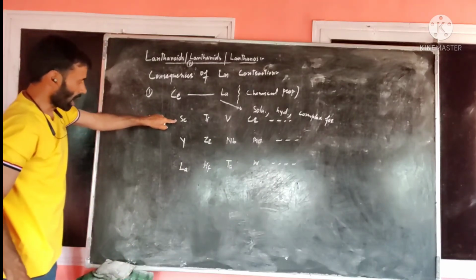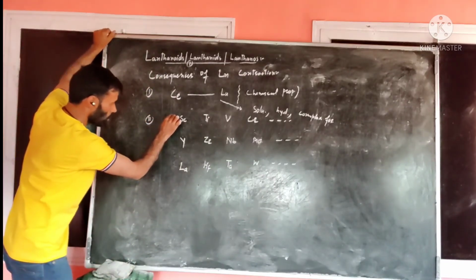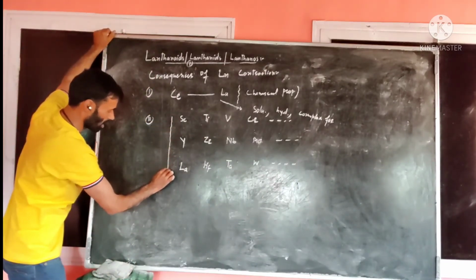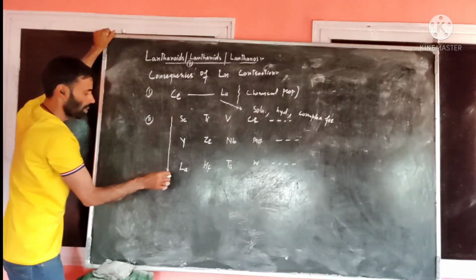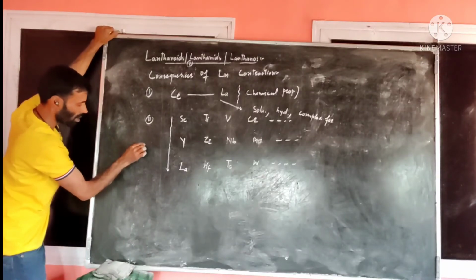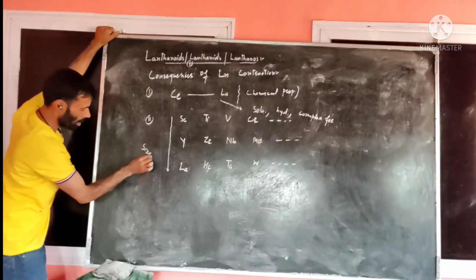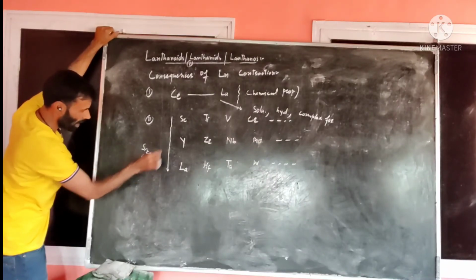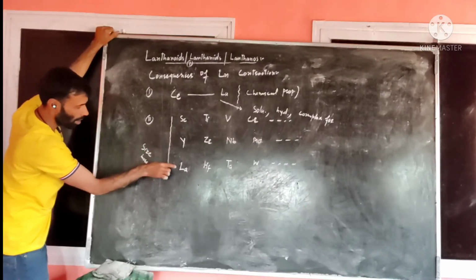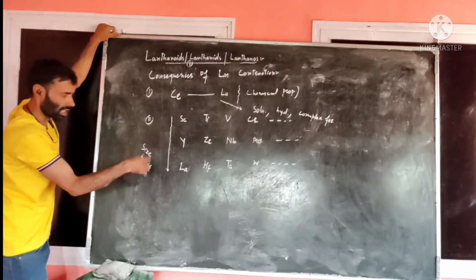Now within these elements, on moving from top to bottom in any group of the periodic table, we know size increases. That is due to the reason that on moving in this way, the number of shells increases.